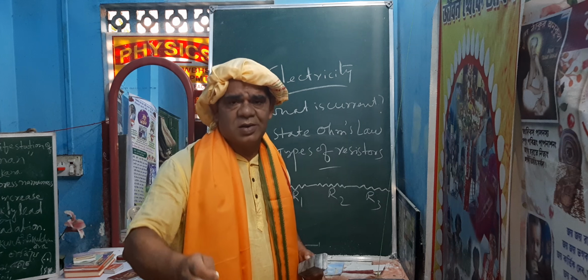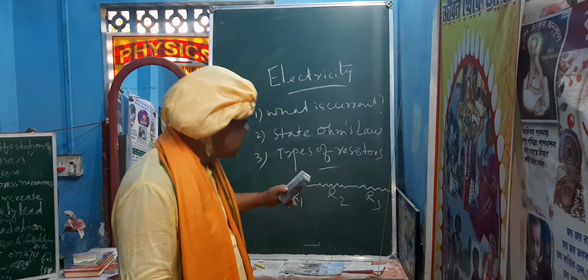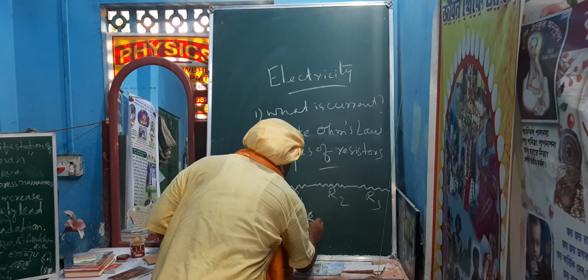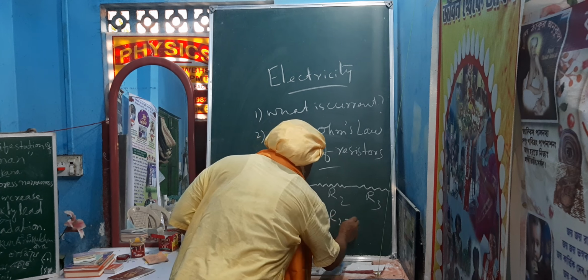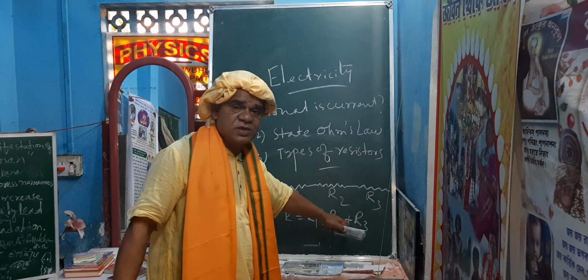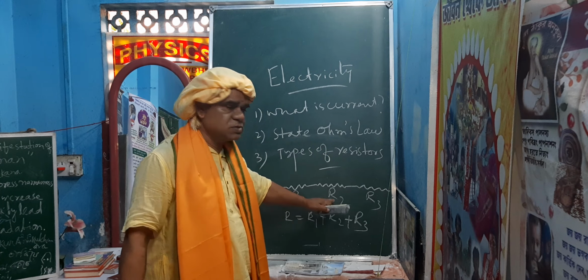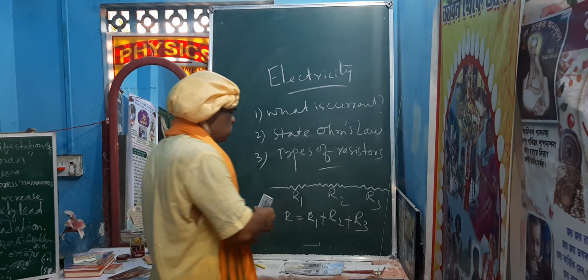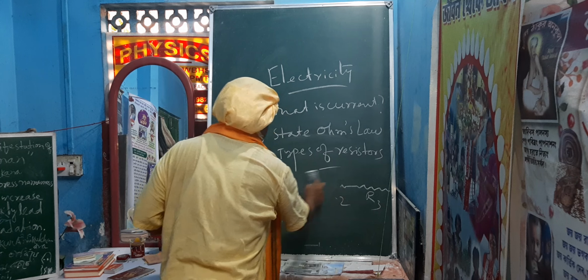The equivalent resistance of these three resistors will be R is equal to R1 plus R2 plus R3. Okay, this is the equivalent resistance of these three resistors.